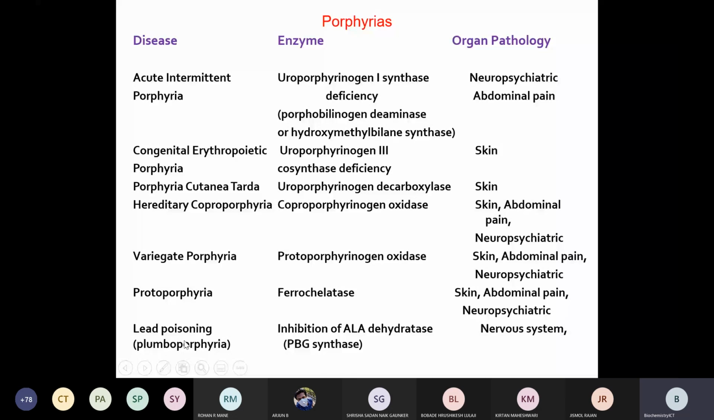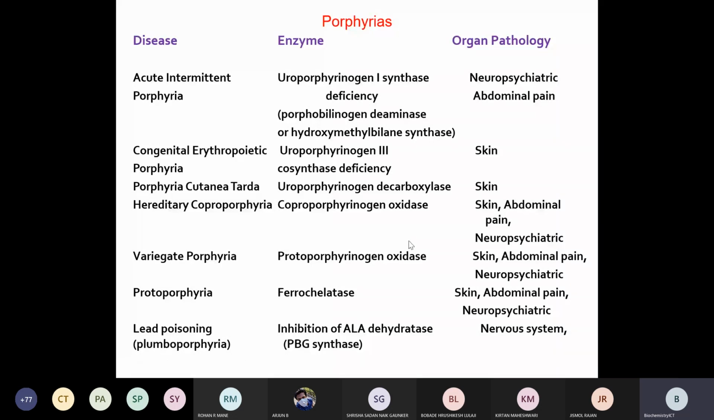The name is derived from plumbum, that is lead, so it is called plumboporphyria. Mainly the neuropsychological symptoms can be observed, so it will affect the nervous system. In that way, you can mention which organ is affected or which symptoms are observed, and explain the different types of porphyria.